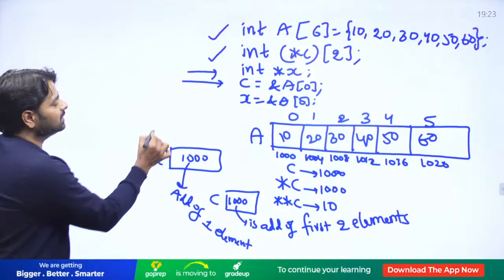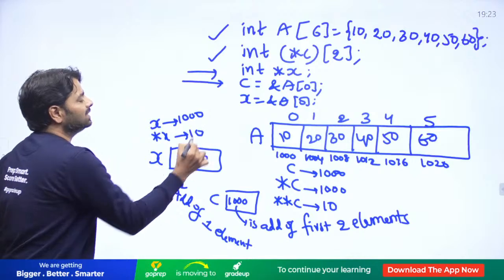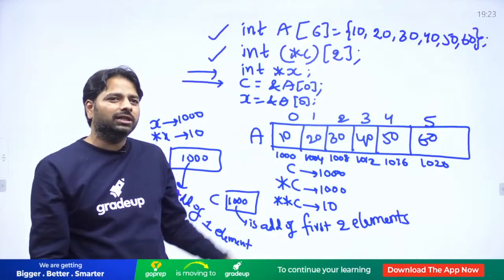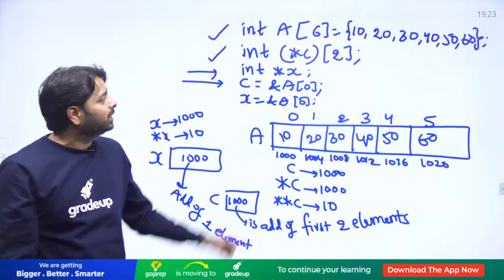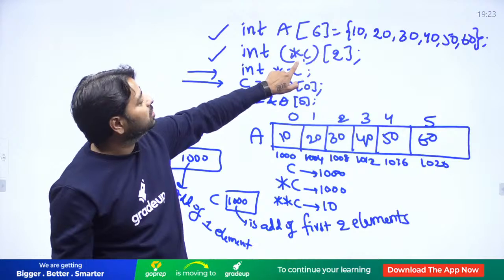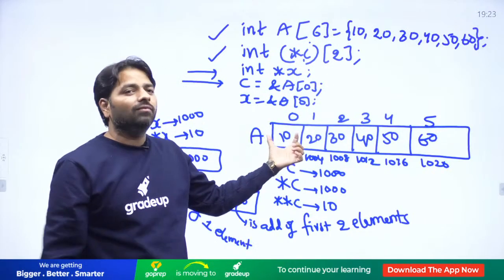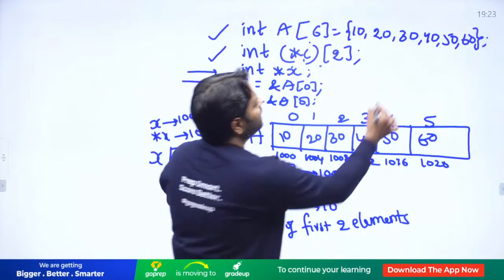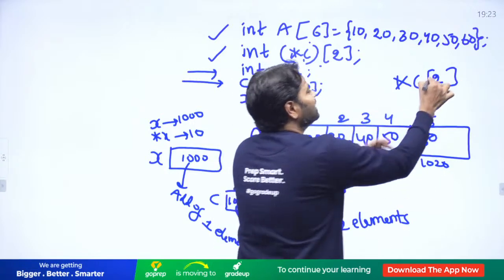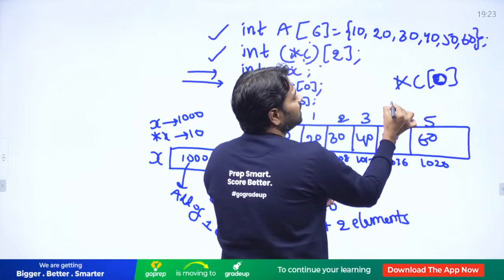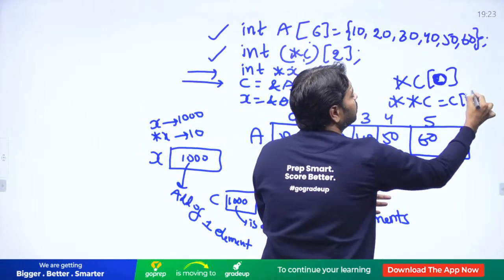But if you use x, star x is going to give you 10, because x is a normal integer pointer. It knows that it is pointing to an integer. But C is not a normal integer pointer. It is the address of 2 integers at a time, because you defined it. C is going to have an address of 2 integers. अगर आपको 1 element चाहिए तो you need to have one more star. That's why it's indirectly star C of 1 index. If you are writing this, you are accessing 1 or 0, whatever it is. It means indirectly star C only. Indirectly C of 0 only.